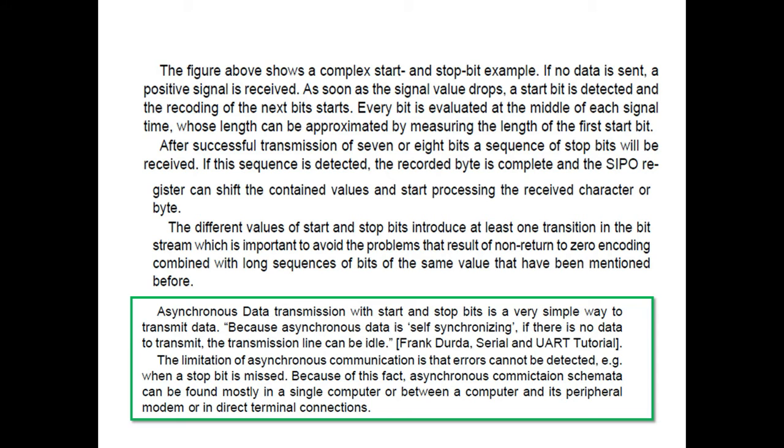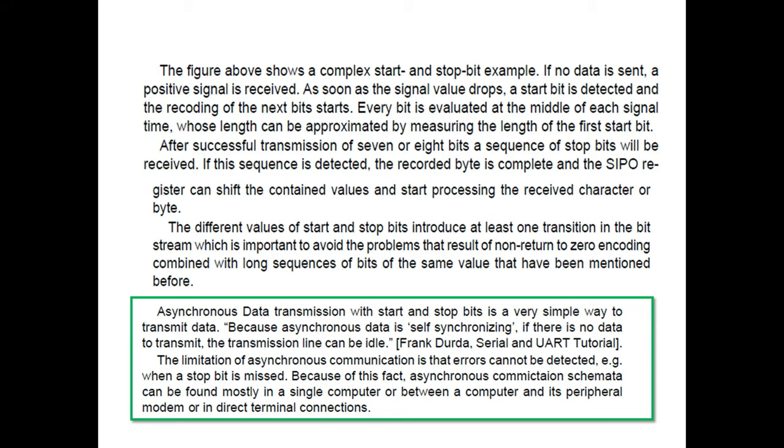Then asynchronous data transmission. Asynchronous data transmission with start and stop bits is a very simple way to transmit data, because asynchronous data is self-synchronizing. If there is no data to transmit, the transmission line can be idle. The limitation of asynchronous communication is that errors cannot be detected.